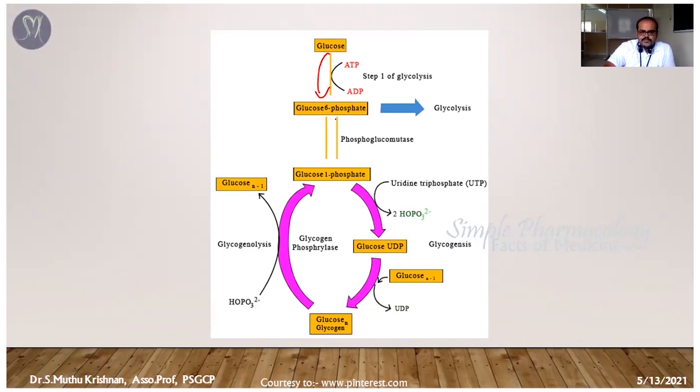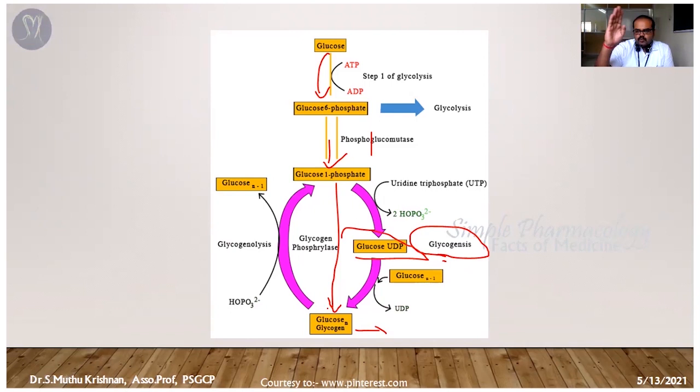Otherwise, the glucose 6-phosphate is converted into glucose 1-phosphate with the help of the phosphoglucomutase enzyme for the production of glycogen. Then it forms UDP glucose, and with the primer, it forms glycogen. This is called the glycogenesis process.